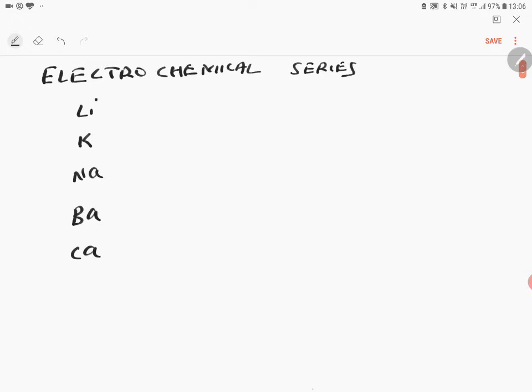So if you take lithium, I am going to write the standard reduction potential. This is also known as standard electrode potential. According to IUPAC, electrode potentials are all considered as reduction potentials. So in volt, I am going to write. Lithium is having minus 3.04 volt.